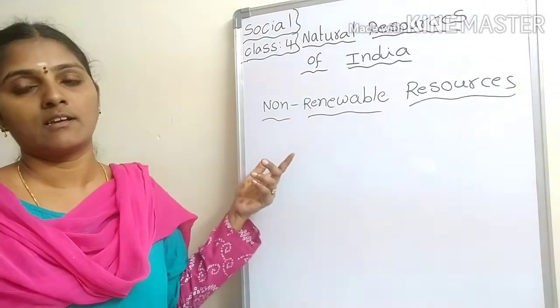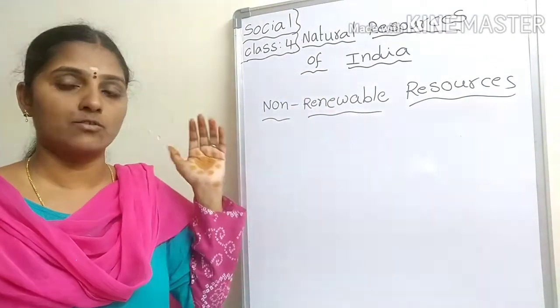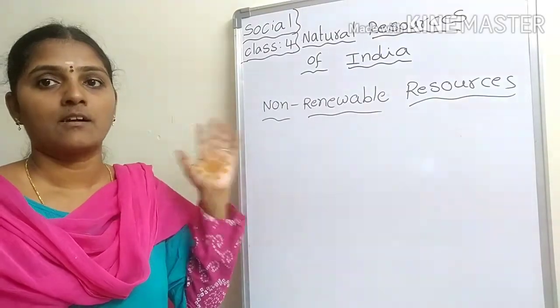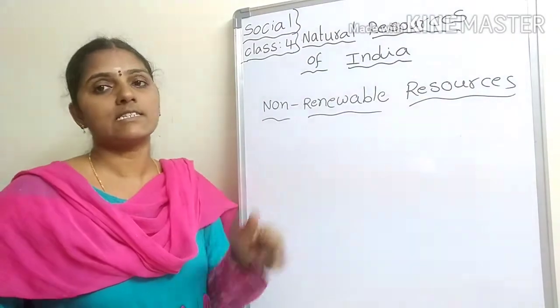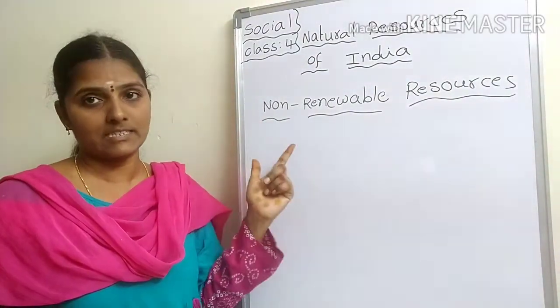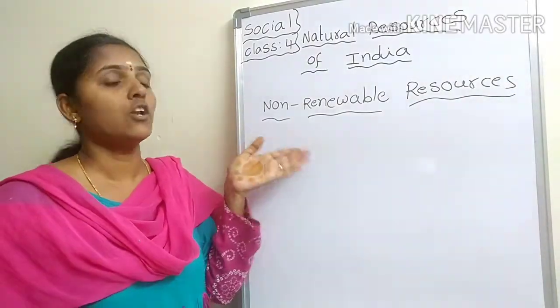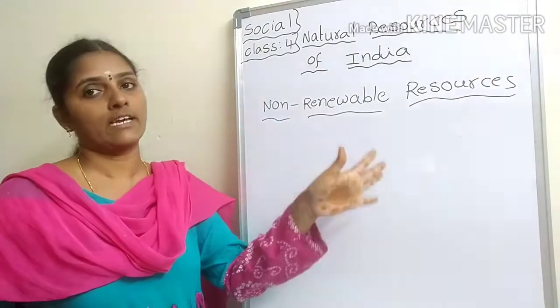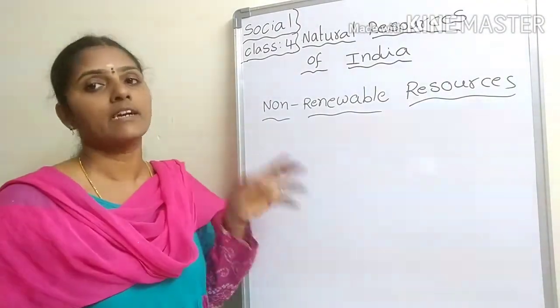Non-renewable resources are those resources that exist in limited quantities and take a long time to be created.